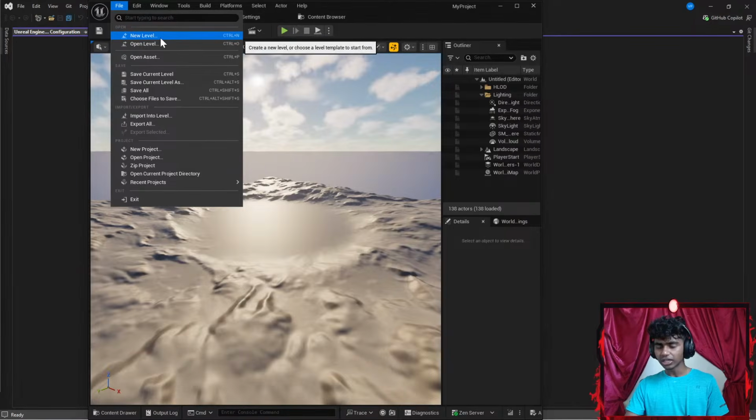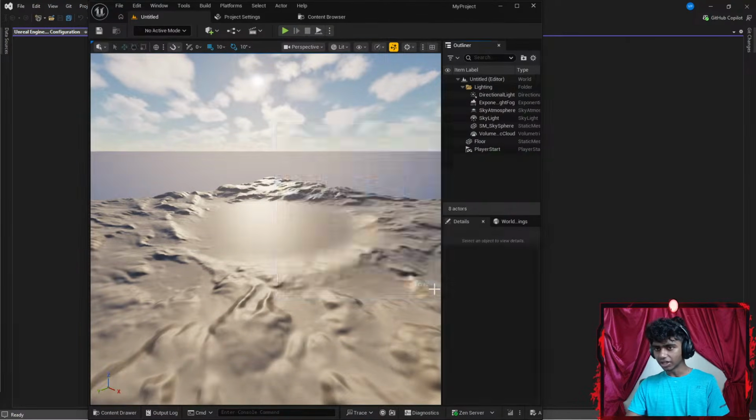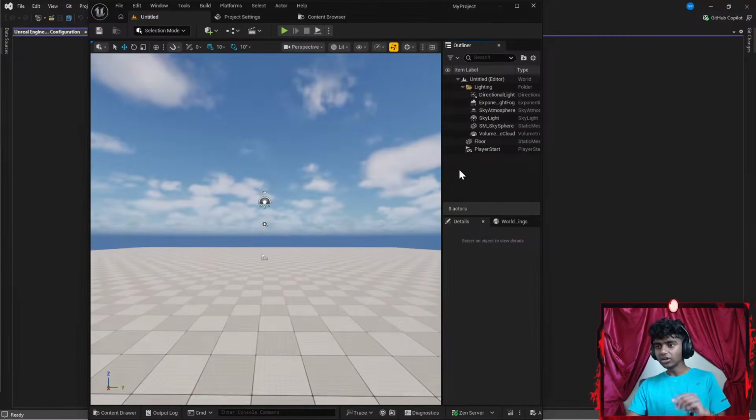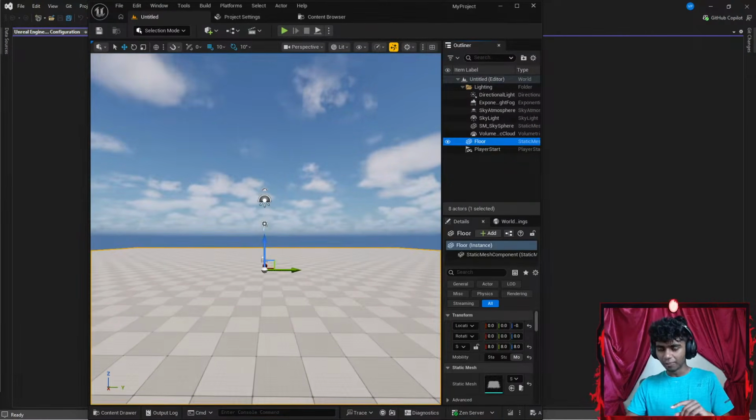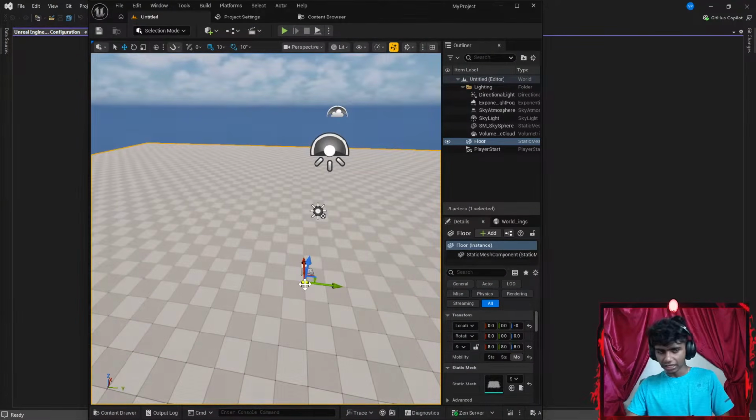Okay, let's go to something like File. Let's go to something like a new level. Gonna go ahead and open a basic level. Let's go ahead and hit create. Now, in my new level, the first thing that I always want to do is I prefer making my floor a bit smaller.